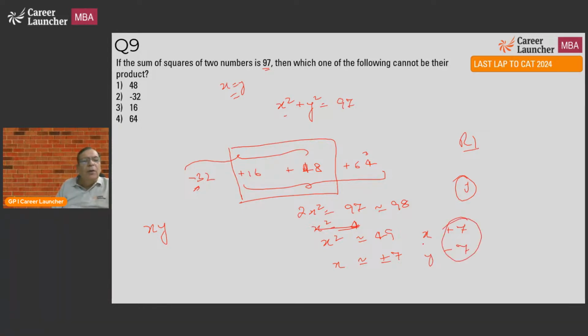Maximum and minimum value for them. So the maximum product of xy will be 7 sevens are 49. The minimum value of xy will be minus 7 into plus 7, minus 49. So my answer has to be between plus 49 and minus 49. That means this is the correct answer.